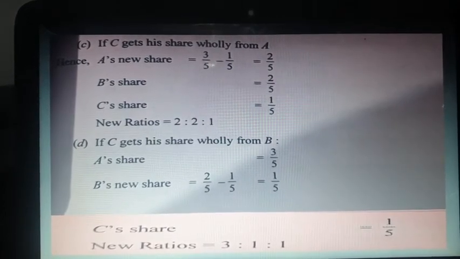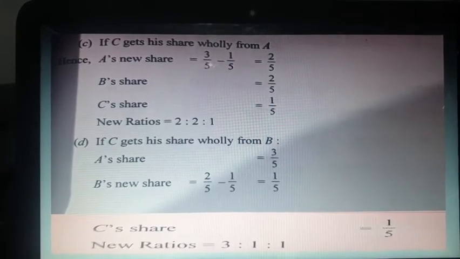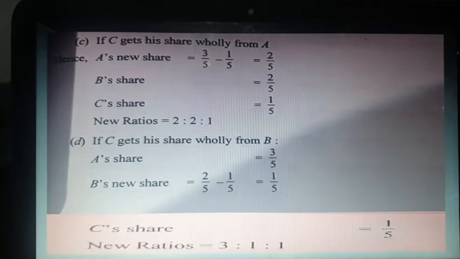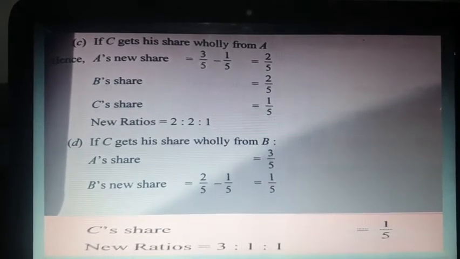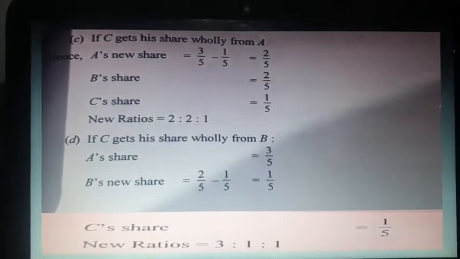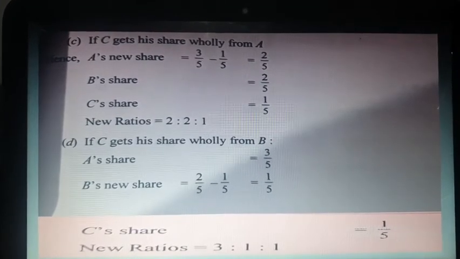If you see here, the denominator of all 3 partners is the same, that is 3/5, 1/5 and 1/5. So just eliminate 5 and mention the new ratio 3:1:1. So this is case number 5, in which only one partner is sacrificing, only A or maybe only B.